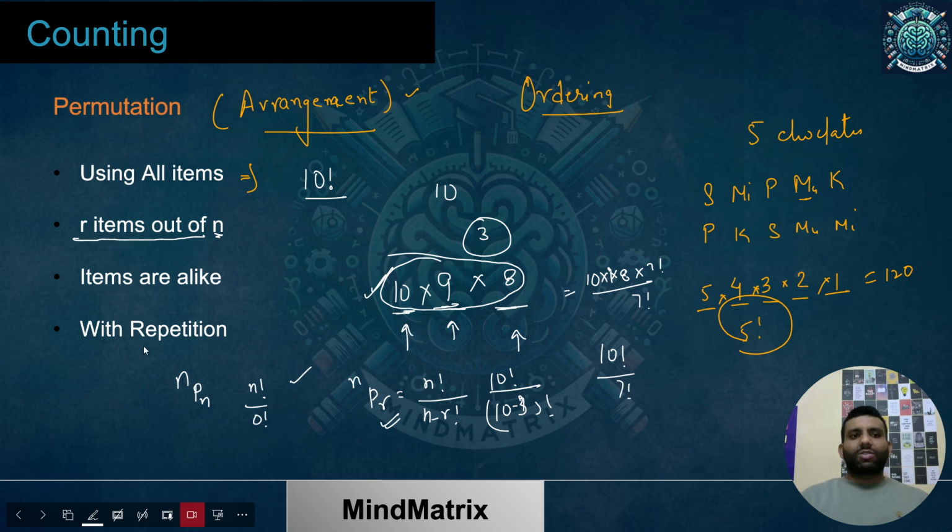So these were the basic 2 cases: when we need to arrange everything we have, and all the items are different, and when we need only a subset of them and arrange them.